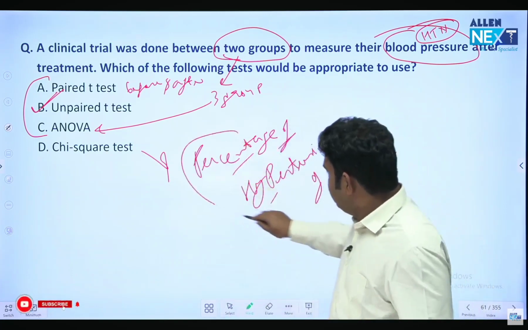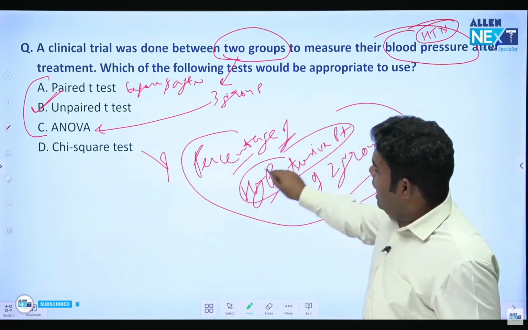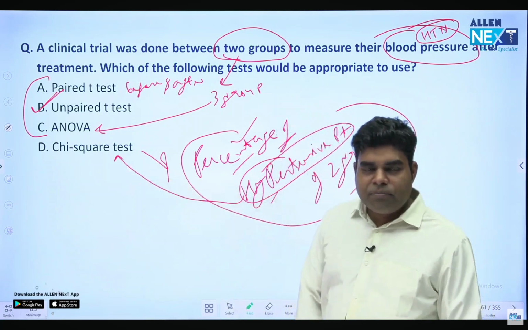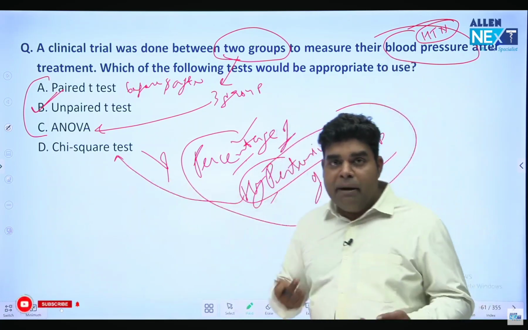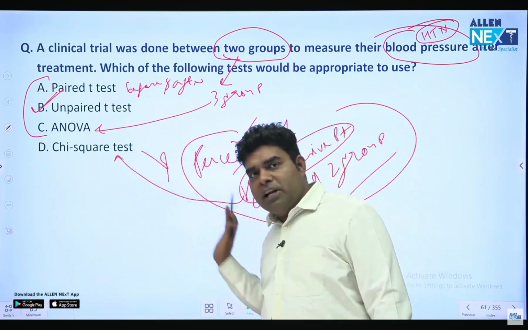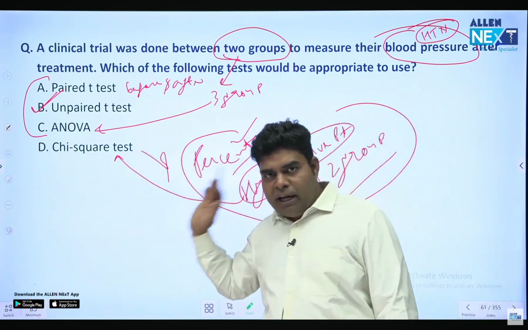So if it is hypertension and data is in percentage, hypertension is qualitative, so the answer will be chi-square. But because BP is measurable, quantitative, the answer cannot be chi-square. Chi-square would be the answer if hypertension was given. Hypertension, then the answer would be chi-square.